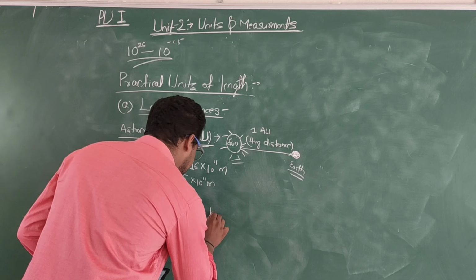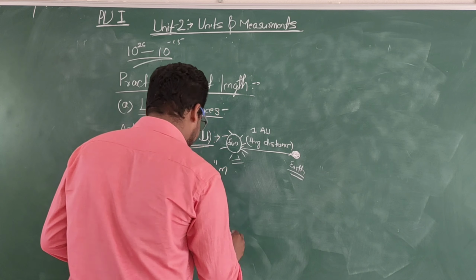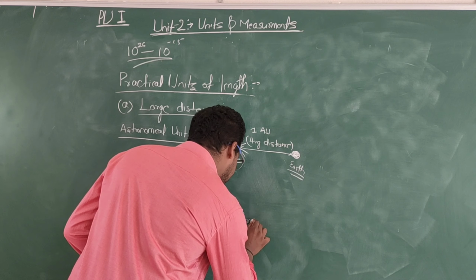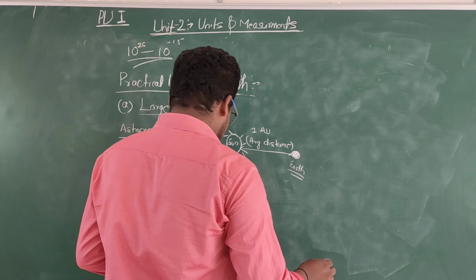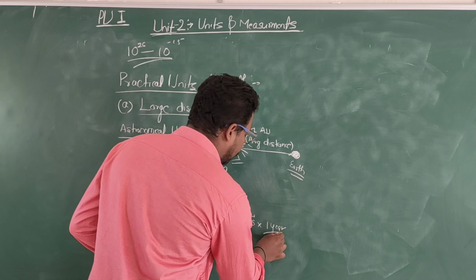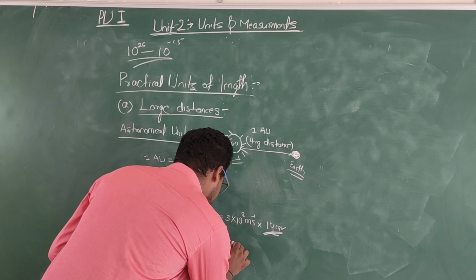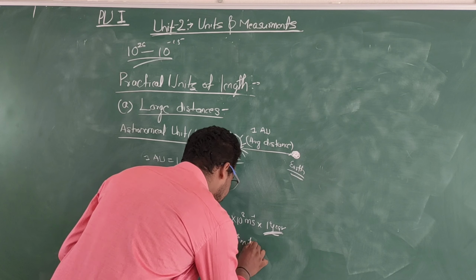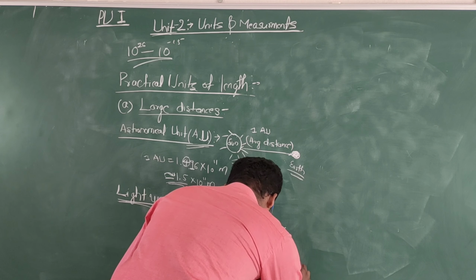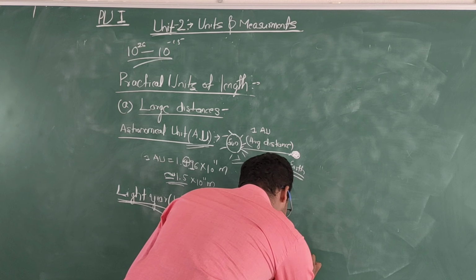So what is 1 light year? The speed of light is 3 into 10 to the power 8 meter per second, multiplied by 1 year. We want to convert 1 year into seconds, so 1 year means 365 days, 24 hours, 60 minutes, 60 seconds.